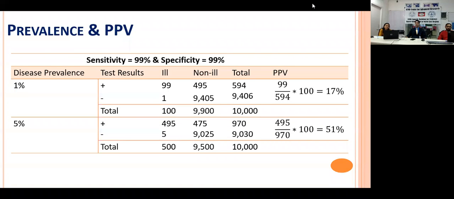So you might have come across studies where people have recommended that hospital-based study findings cannot be replicated in a community setting. But in a clinic, you should take this positive predictive value very carefully and maybe try to run certain tests more in order to declare a person as positive, considering what the disease prevalence is in your area for the particular disease in which you are working.